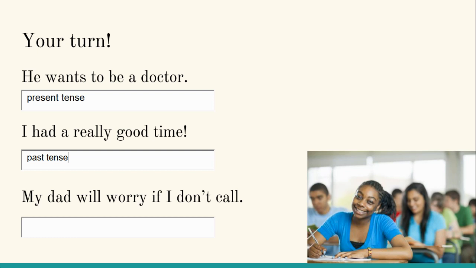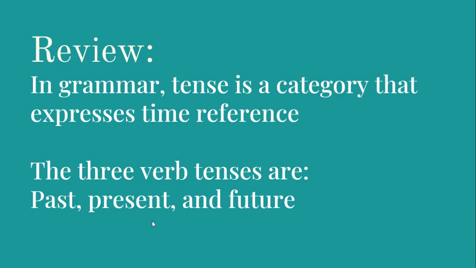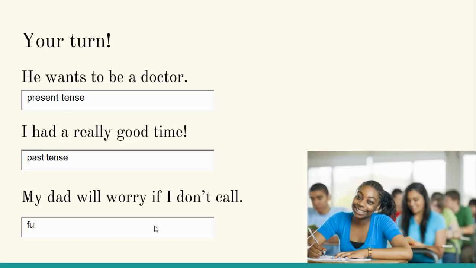Last but not least, we have "My dad will worry if I don't call." We have worry as our verb. And if we look right before it, there's the word will. Will worry. Now remember, if will, may, or might comes before, it's a good indicator that this is happening in the future tense. If I don't call. So the call hasn't been made yet. It has no indication that the call is happening right now. So this, paired with the placement of will before worry, tells us that this verb is happening in the future tense.